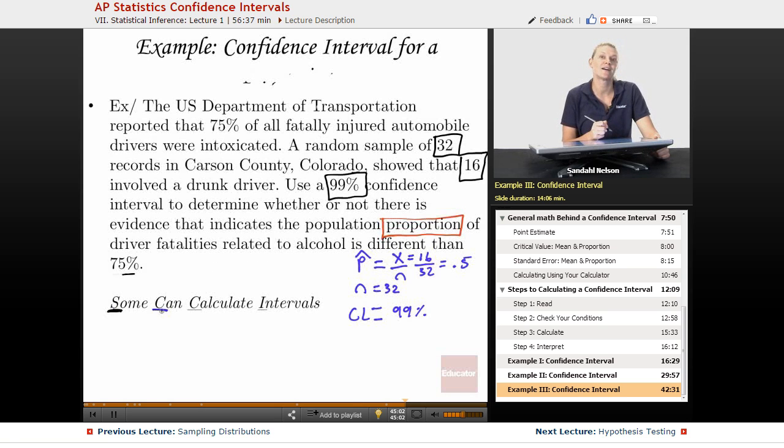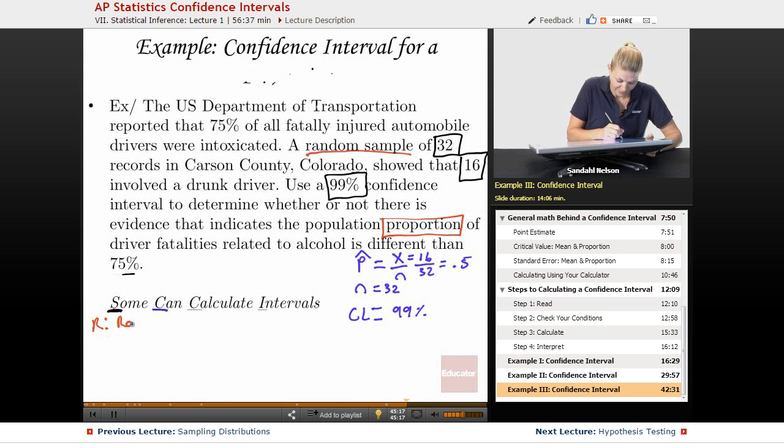Now we're going to check our conditions. So remember, we're going for RIN. The first in RIN is R. We want to see if it's random. And they said right here that it's a random sample. So check, we have our random.